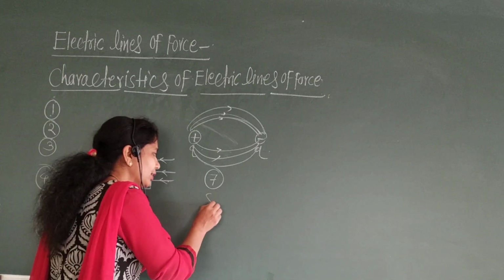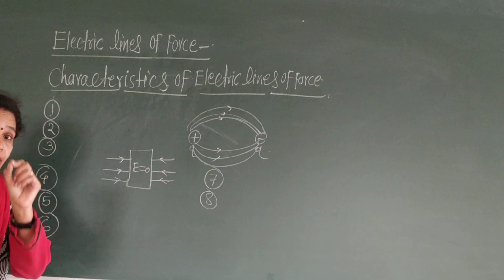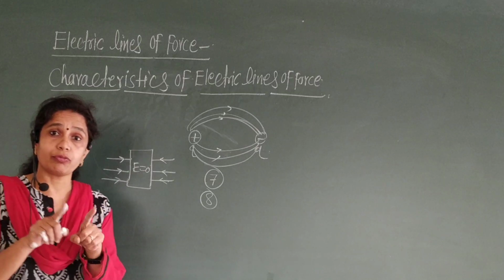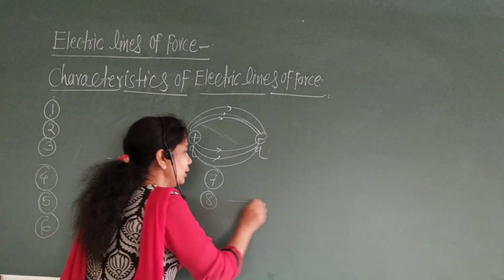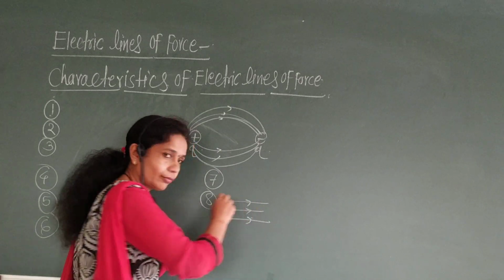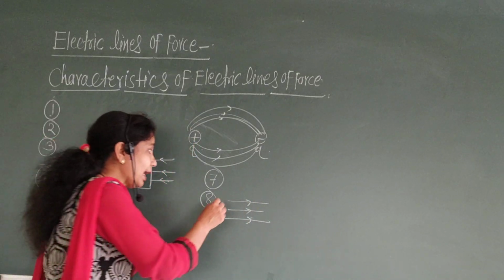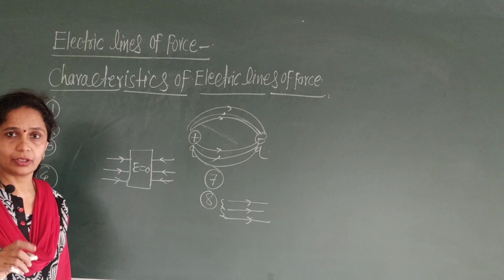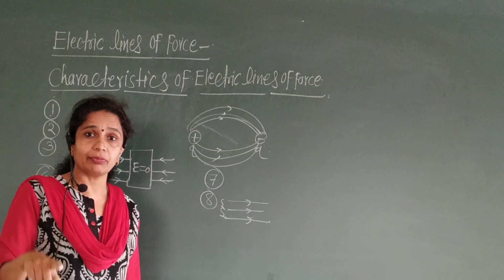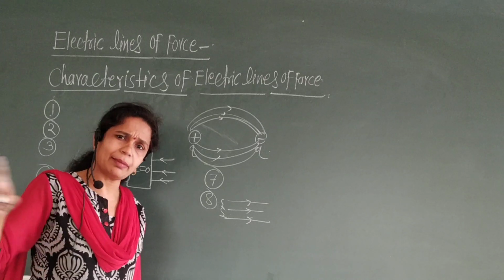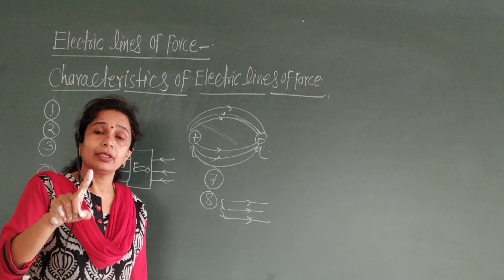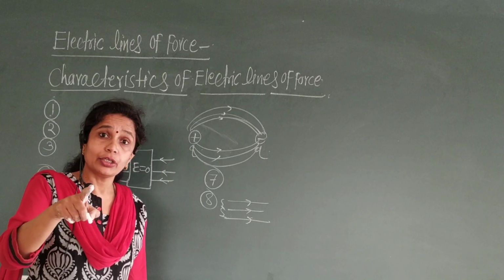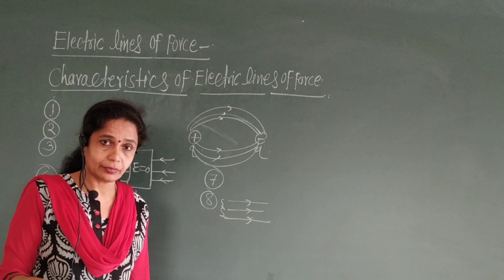Means its value is small as compared to this. Okay. Then eighth one, in uniform electric field, electric lines of force are parallel to each other and they are equally spaced. In uniform electric field means if there is the same electric field everywhere, that is called a uniform electric field.